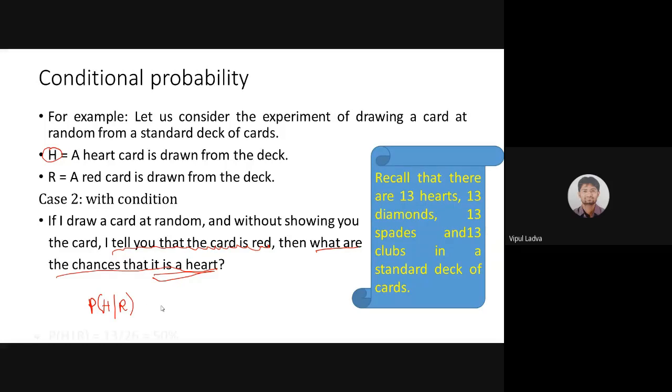Let me show the solution. Yes, here it is. It will be 13 by 26. That means 50%. But why? Why?